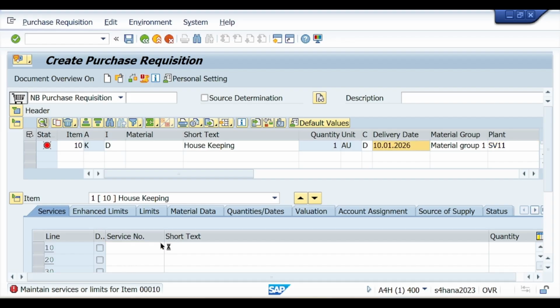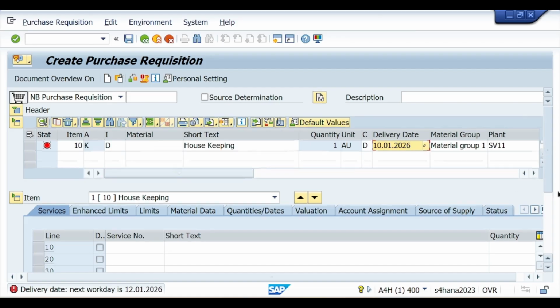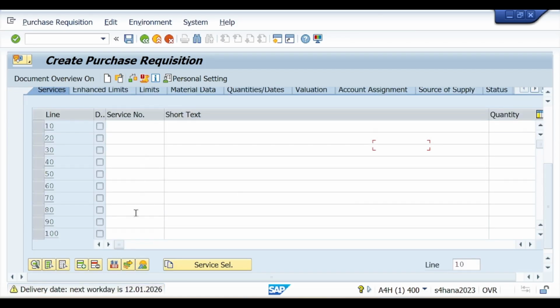Now we not currently have service master record, so that's why we not maintain service master record number here. We directly enter the text,